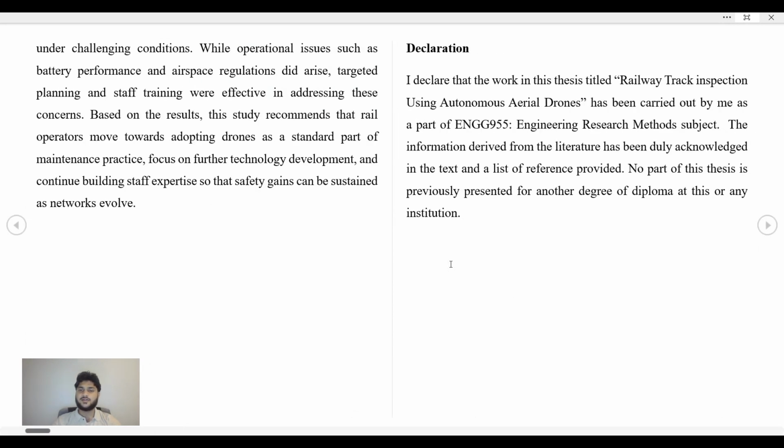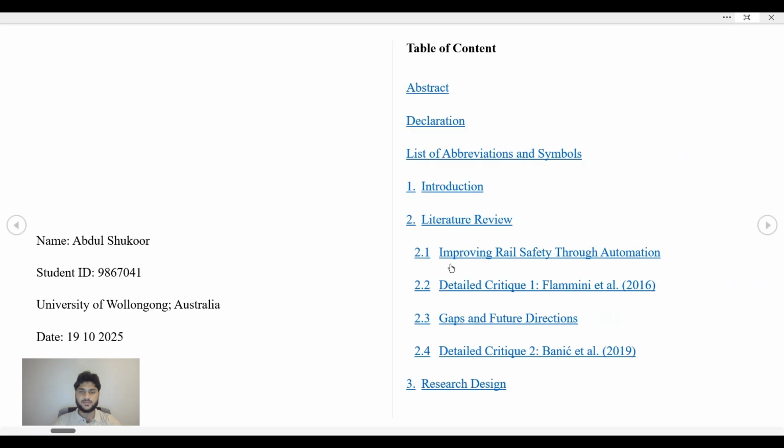Declaration: I declare that the work in this thesis, titled Railway Track Inspection Using Autonomous Aerial Drones, has been carried out by me as a part of this method subject. The information derived from the literature has been duly acknowledged in the text and a list of references provided. No part of this thesis has previously been presented for another degree or diploma at this or any institution.